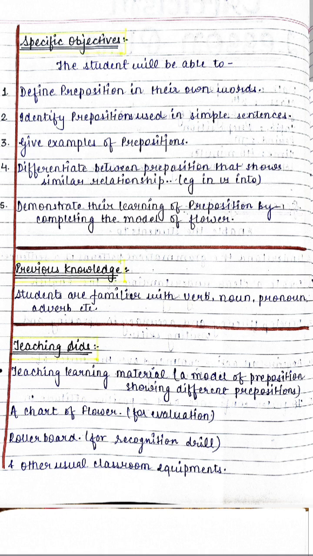Then comes the previous knowledge of the students, in which the students were familiar with the concepts of verb, noun, pronoun, adverb, etc. Then the teaching aids, which were used by the teacher: a model of preposition showing different prepositions, a chart of flower, which was used for evaluation, roller board for recognition drill, and other usual classroom equipment.